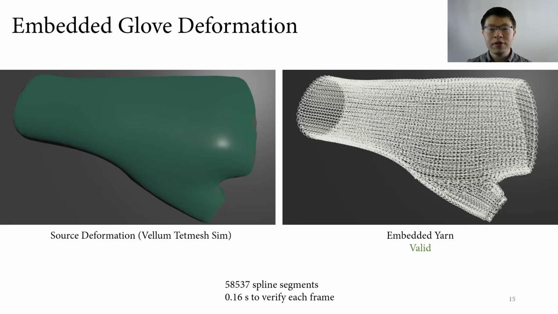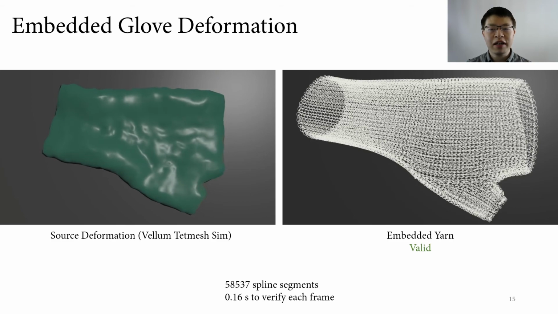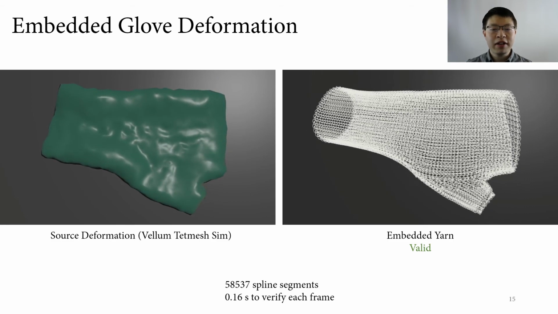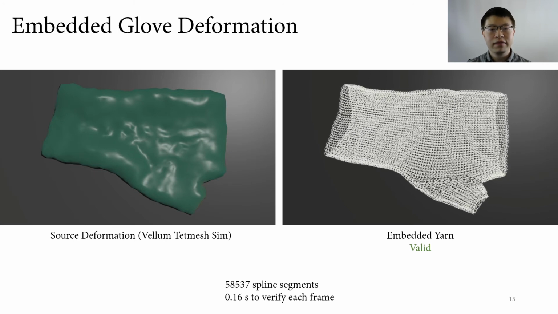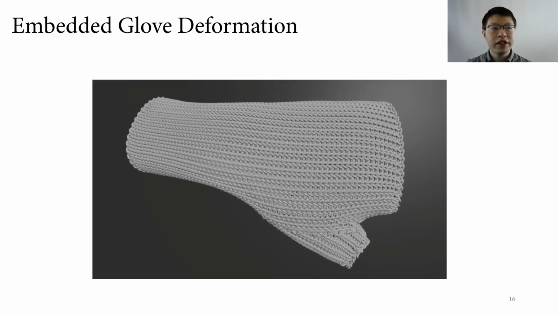In this example, we started with a vellum simulation of a glove as a deformed tet mesh. We simply animated our glove yarn model as an embedded deformation, and our method verifies that the topology remains valid. Here's the final render.